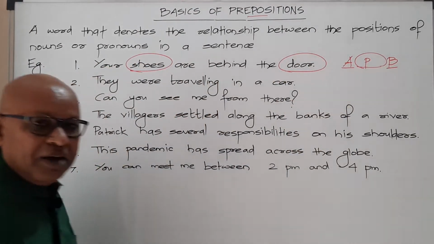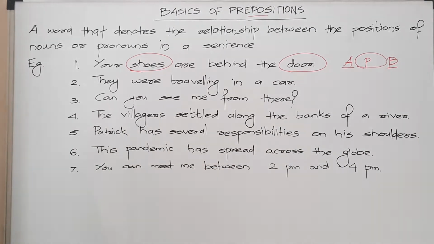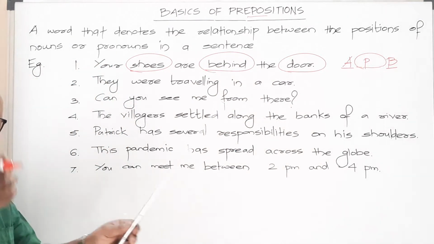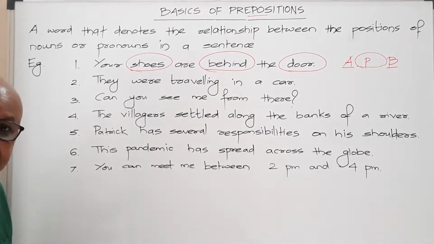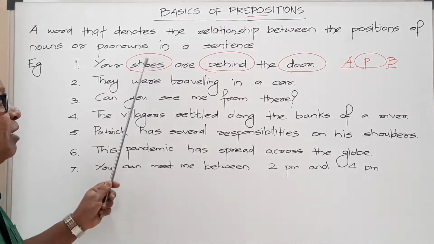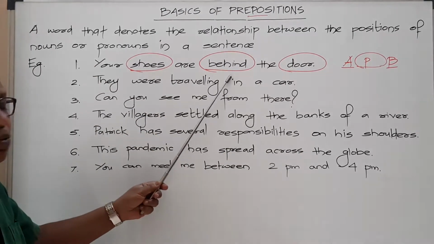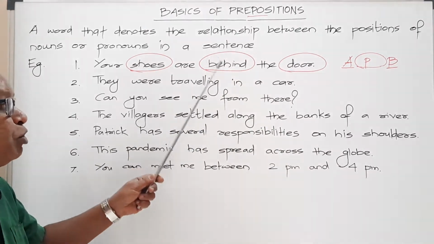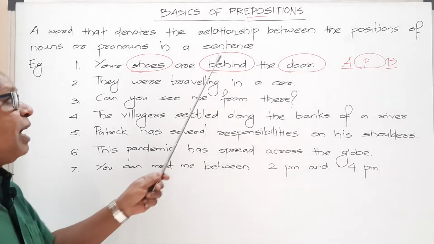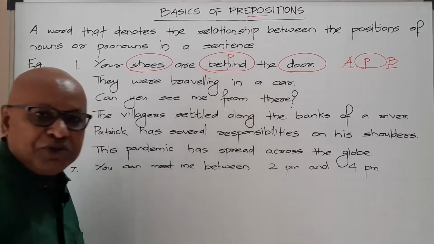Don't you think the word behind tells us the exact position that shoes and door occupy? That means the shoes are behind the door. What is the word that shows the position of the shoes with respect to the door? That word is behind. Hence, behind is a preposition.